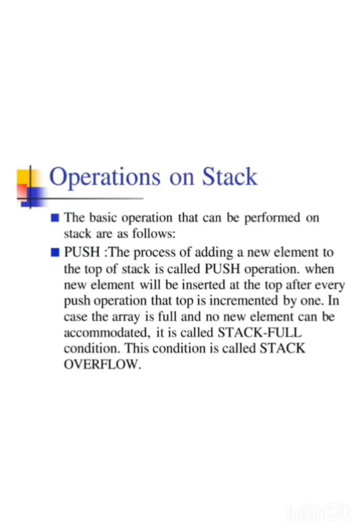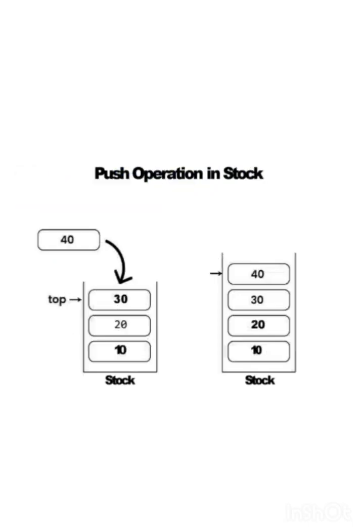There are some operations on stacks. The basic operations that can be performed on stack are as follows. First operation is push operation. The process of adding a new element to the top of the stack is called push operation. When a new element is inserted at the top, after every push operation the top is incremented by 1.